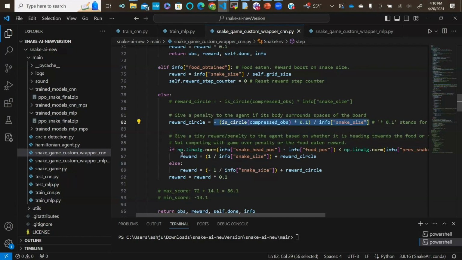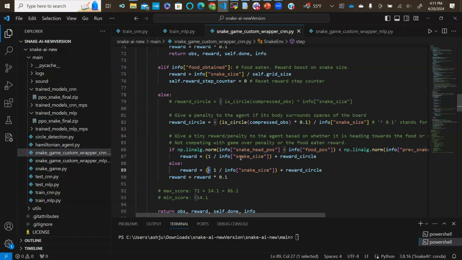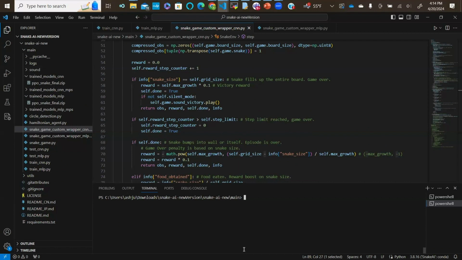And then the next part of this else statement are tiny rewards and penalties that are added or taken away from the agent based on how far it is from the food. So if the agent is heading towards the food, this is a good sign, and the agent will receive a reward. And if the agent is heading away from the food, then the agent will receive a penalty. If you again can see that negative sign here, showing that the agent will receive a penalty if it's moving away from the food. I will go ahead and get started with the demonstration just to show you guys how the algorithm works, as well as the outputs of the system.